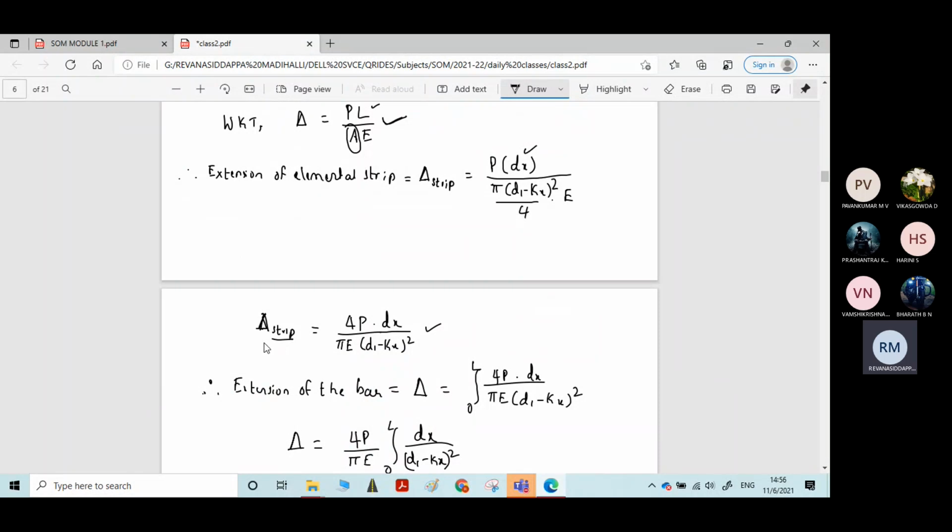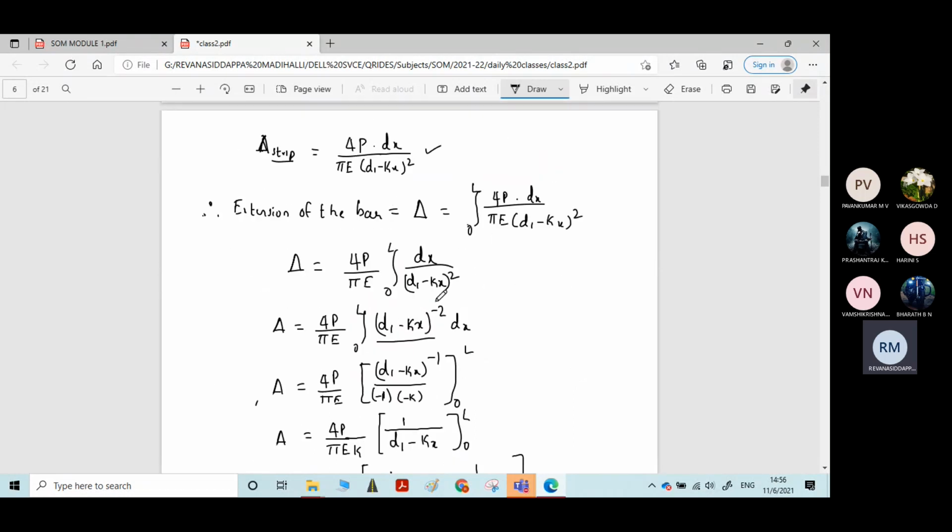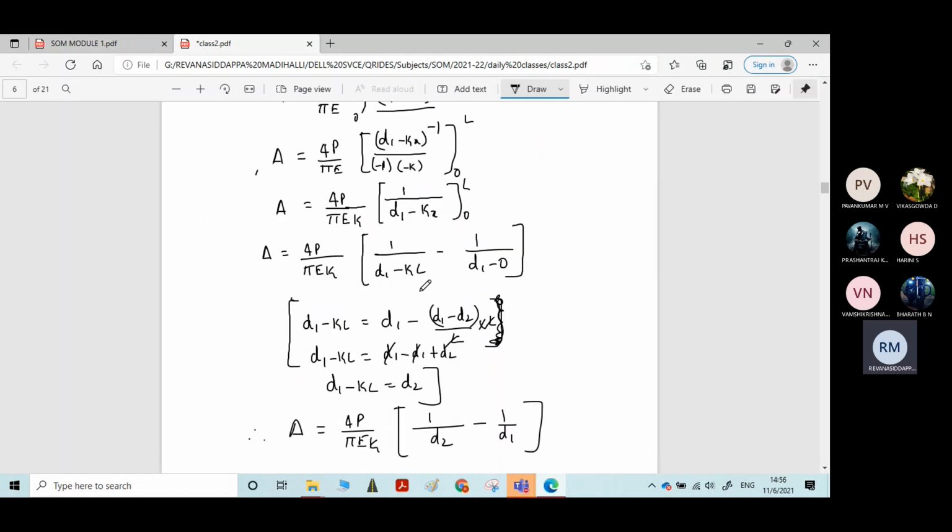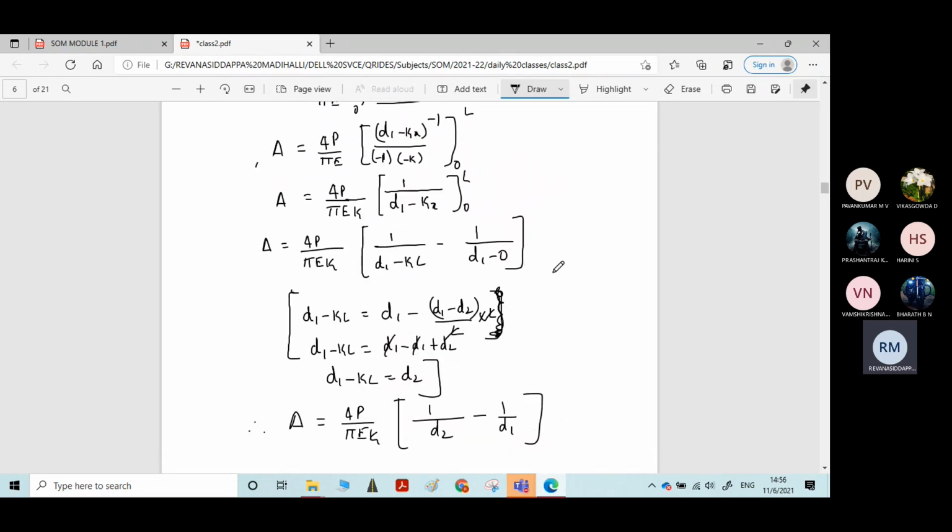If you want to calculate the total extension of the bar, then you need to integrate from 0 to full length L. I have taken all the constants outside the integration and kept only the variables inside. After performing the integration and applying the limits, I got this equation, where we have one term, d1 minus kL.